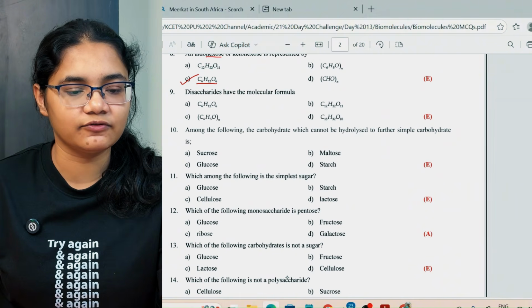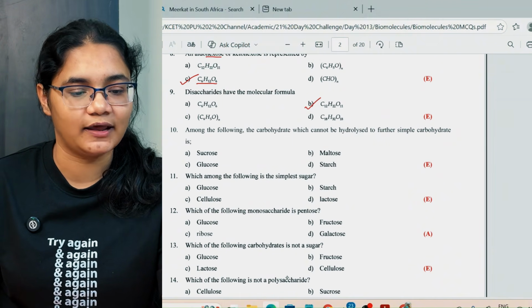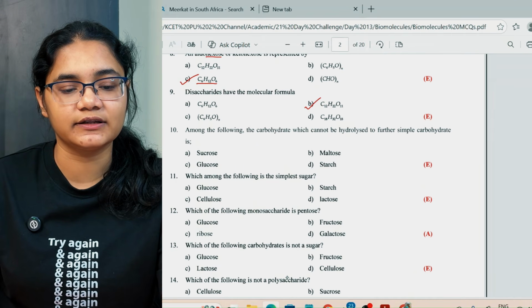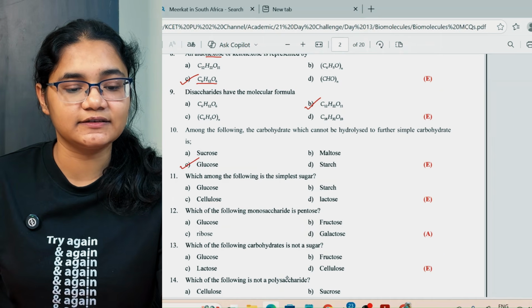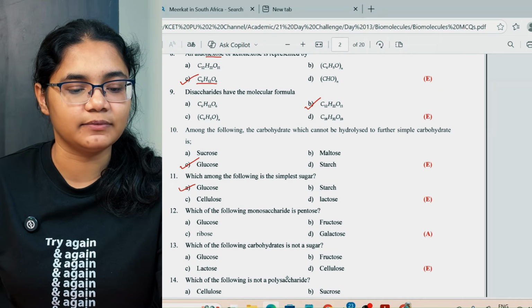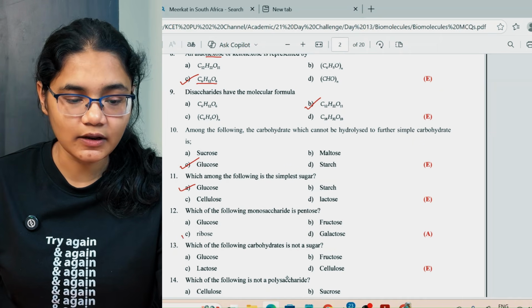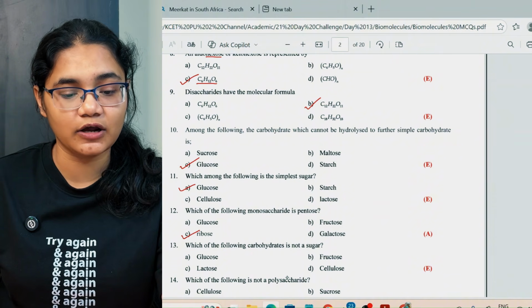Next, we have disaccharides have the molecular formula of C12H22O11. Among the following, the carbohydrate which cannot be hydrolyzed to further simple carbohydrate is glucose. Next, which among the following is the simplest sugar? Again, glucose is the simplest sugar. Which of the following monosaccharide is a pentose? Ribose is a pentose.